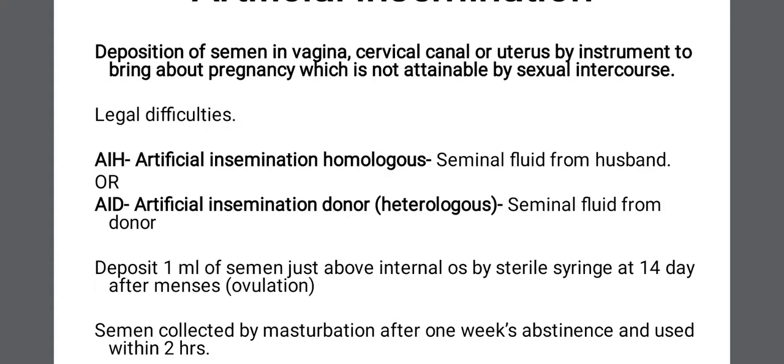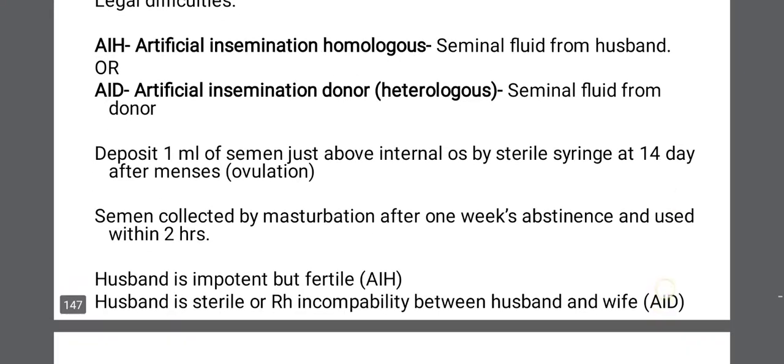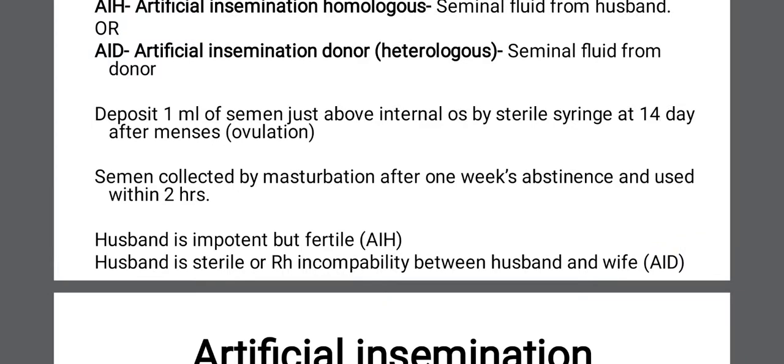That is called 1 week's abstinence. And the collected semen is to be used within 2 hours. If the husband is impotent but fertile, we can go for artificial insemination homologous. That is, the semen can be collected from the husband. He is impotent, not able to take part in the sexual intercourse, but fertile. Here you can go for AIH.